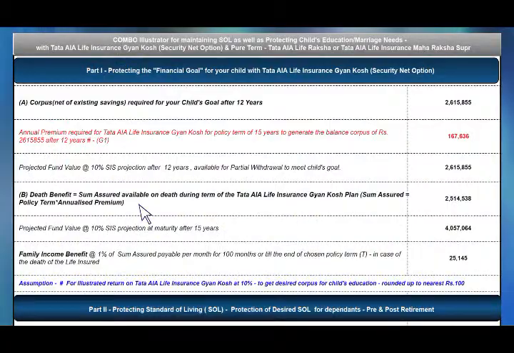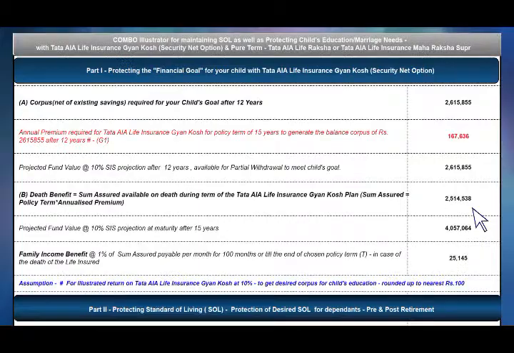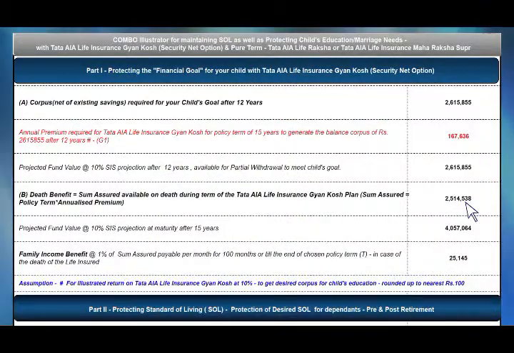Okay? Death benefit, that is sum assured available on death during the term of the Gyan Kosh. Gyan Kosh will also have a death benefit. Yes. The death benefit available in this plan, it has calculated, is 25,14,000. So that means I think the education is protected from almost day one. Protected, no? Okay. There is still a small difference. I'll cover that later. This is 25 lakhs. This is around 26 lakhs. There is a difference of 1 lakh. Yeah. But we will cover that also when we come to the term solution. All right.